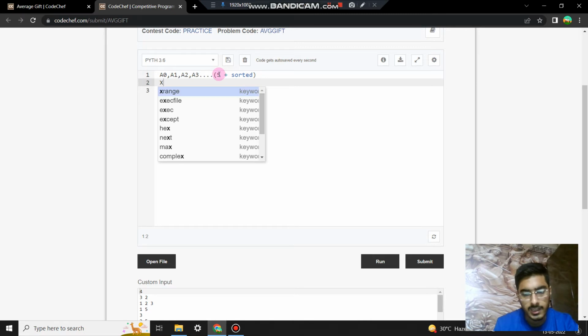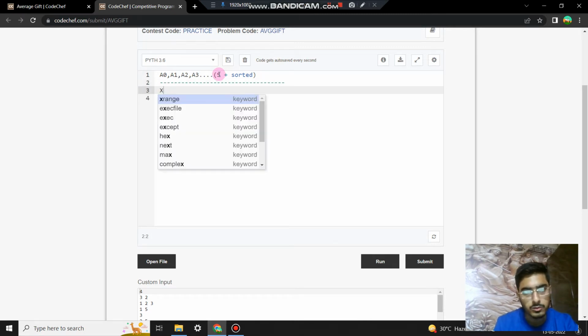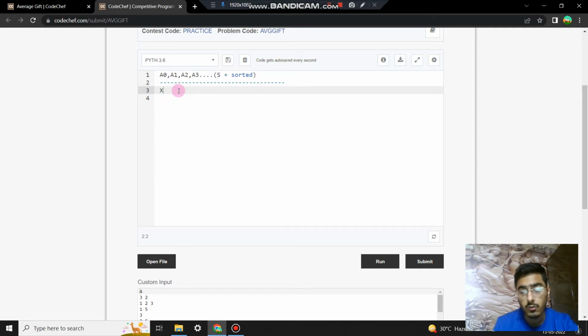Now, if the X mean which I want from my original S set is smaller than the first element itself, which means all the elements of the array S are greater than X. The X value is smaller than a0, which defines that all the rest of the elements are greater than X, which clearly indicates a no. No means that it is not possible to find any subpart of the original array S such that the mean of that subpart is X. So we print no.